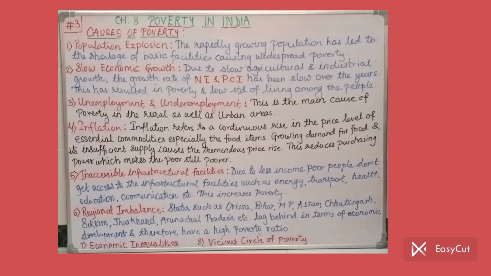Supply is as it is. So due to insufficient supply and rising demand for the food items, what happens is there is tremendous price rise. That means prices rise, too much price rise. So there is inflation, everything becomes expensive, and as a result of inflation poor people are again unable to buy these goods. This reduces their purchasing power.